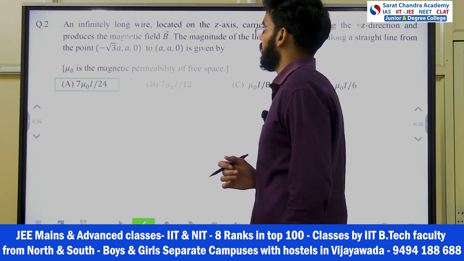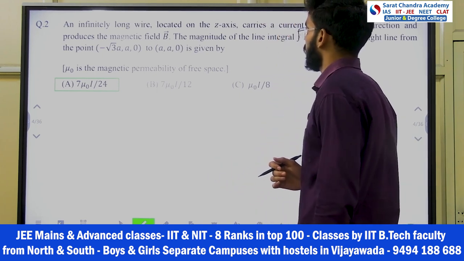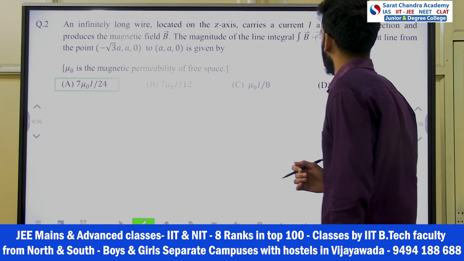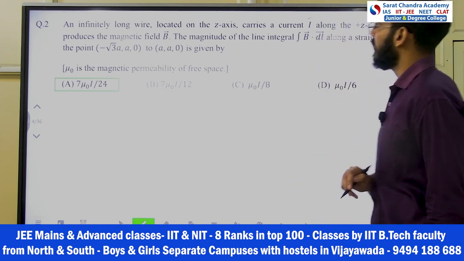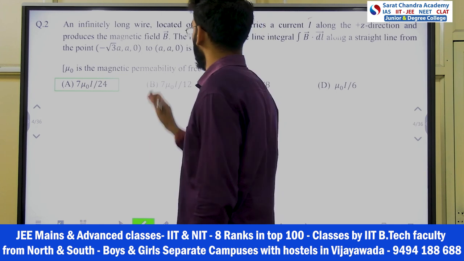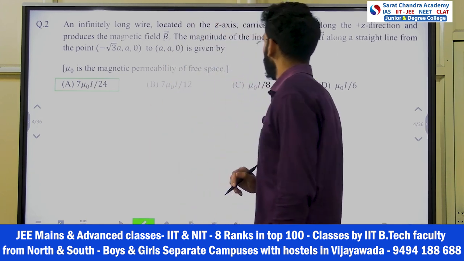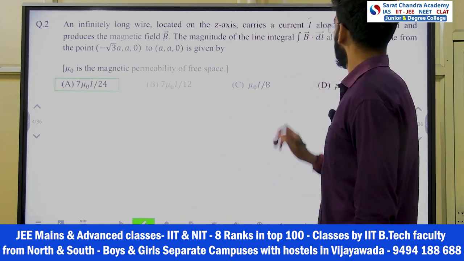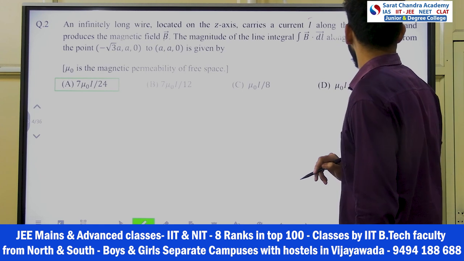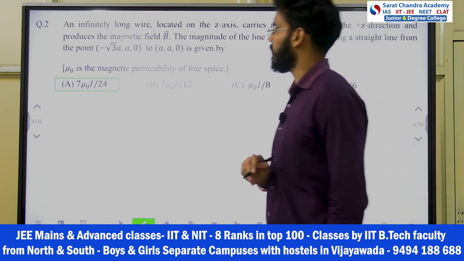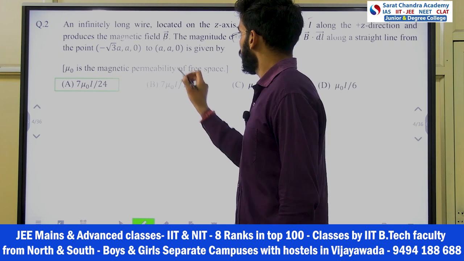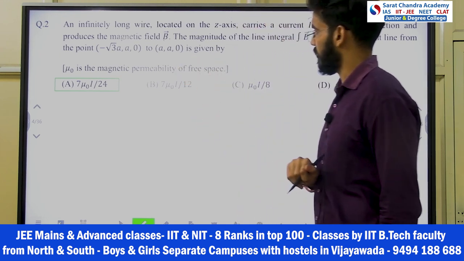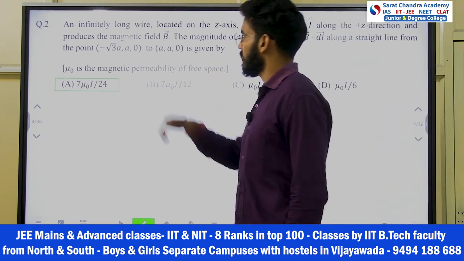Now what this question is saying is, an infinitely long wire located on the z-axis carries a current I along the plus z direction and produces the magnetic field B vector. The magnitude of the line integral of B dot dl along a straight line from the point (minus root 3 a, a, 0) to (a, a, 0) is given by. Okay, so he's asking this line integral.